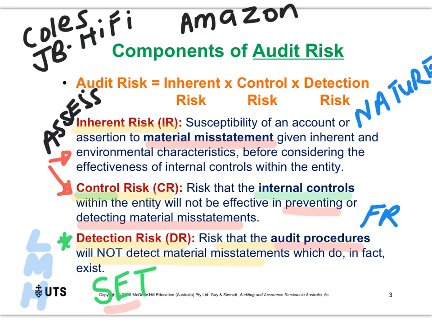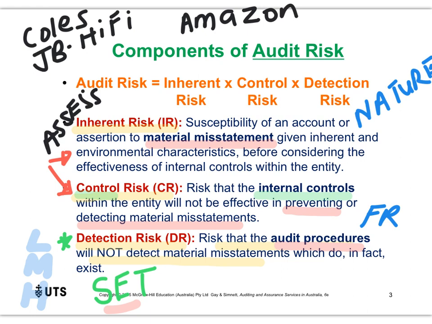So if we have a situation where a business has a high risk of material misstatement because of its nature, and they have very poor control, so therefore control risk is also high, we would want detection risk, the risk of our audit procedures not picking up the issue, to be as low as possible. So in that case, would we do more detailed testing or less detailed testing? We would do more detailed testing.